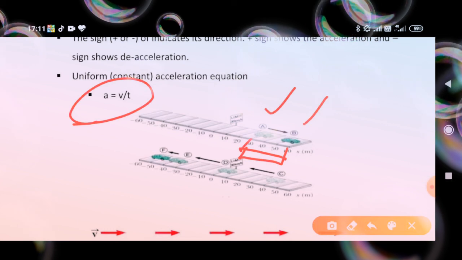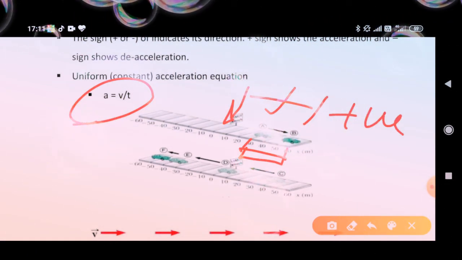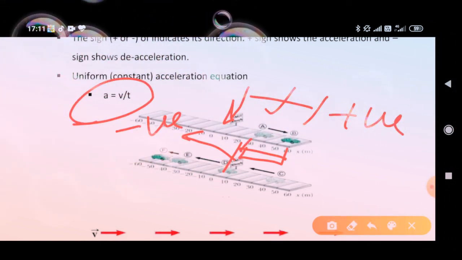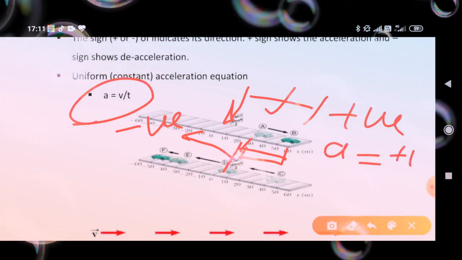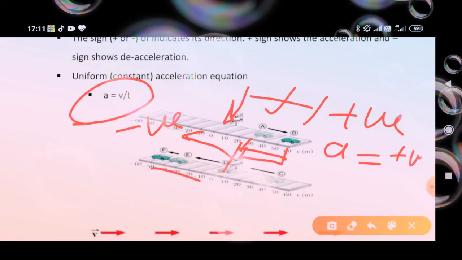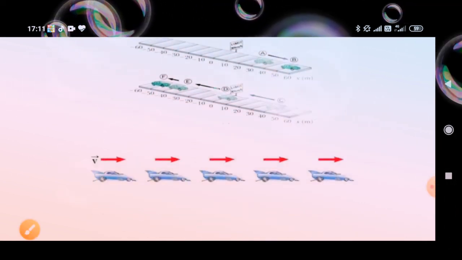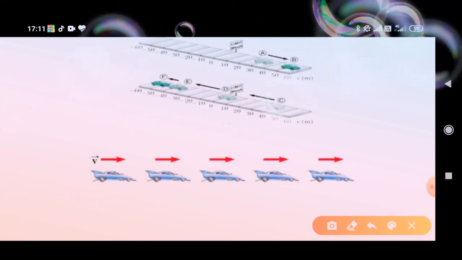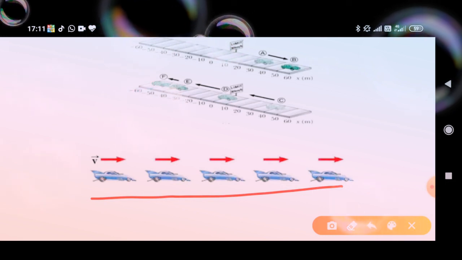In the second, we see that it is going in the negative direction, that's why acceleration comes out negative, so it is a retardation. In the third, there are 5 cars, first, second, third, fourth, fifth, with the car changing position. It means the rate of change of velocity shows acceleration.